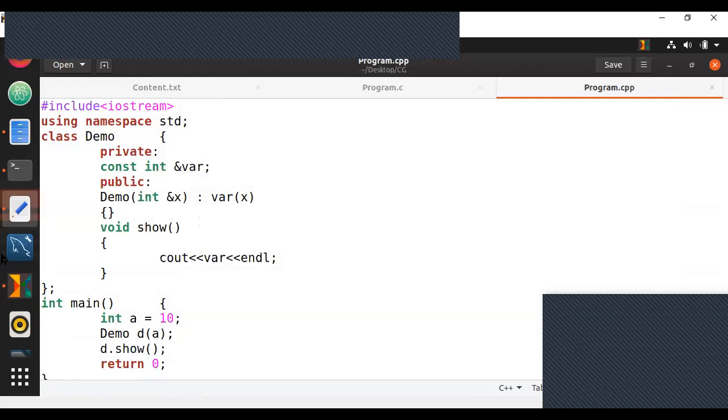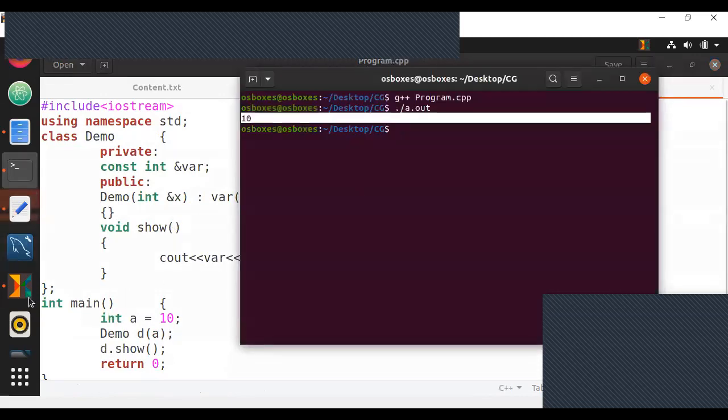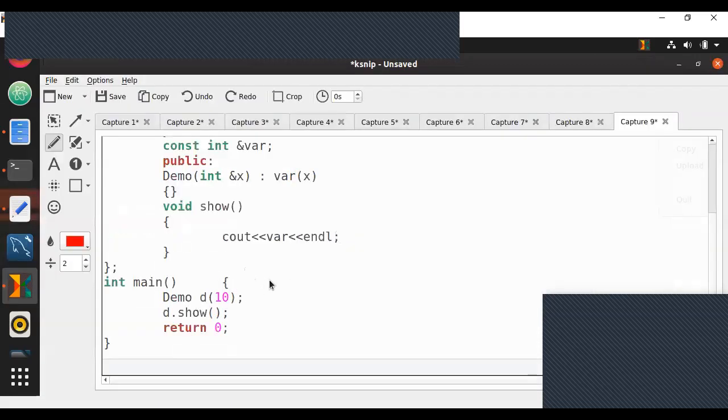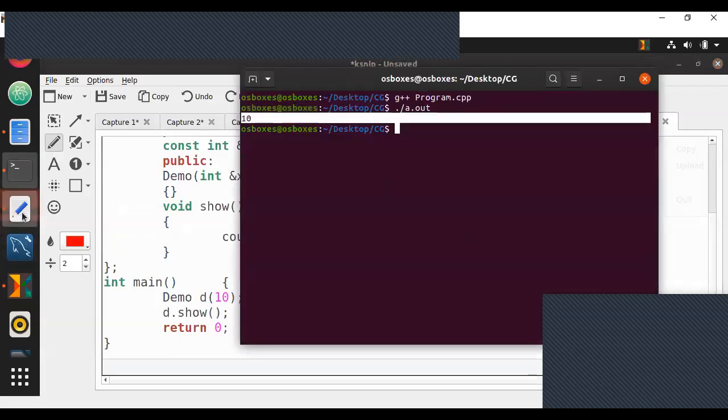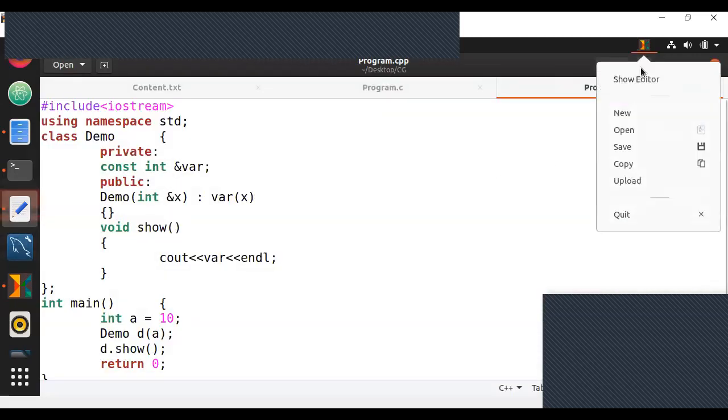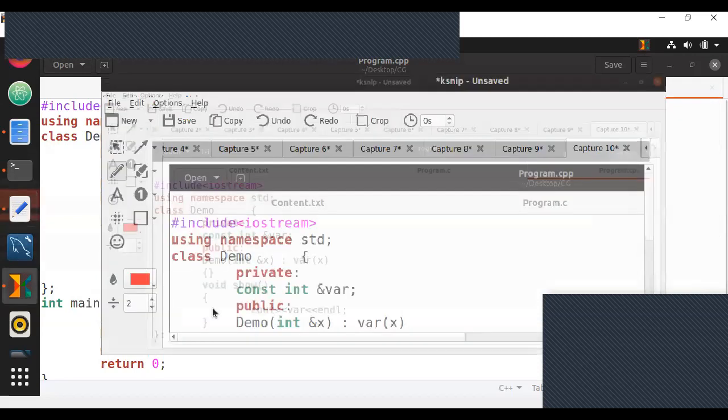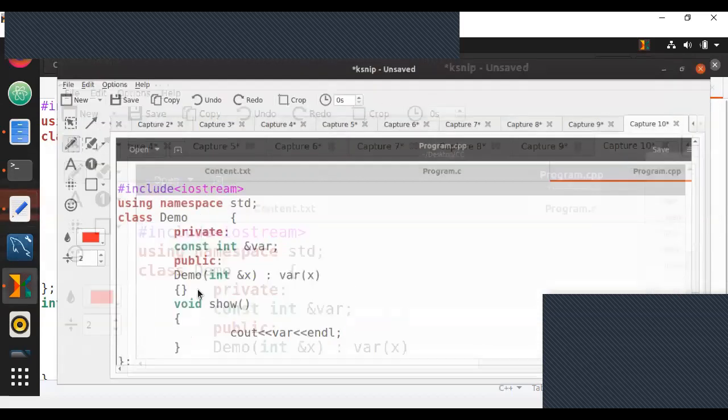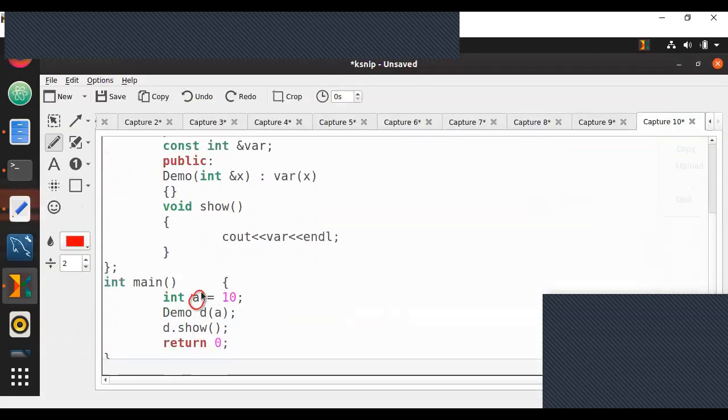So remember, a reference variable can point to a value. Like here, you have a regular variable a, which can be pointed to by a reference variable x.